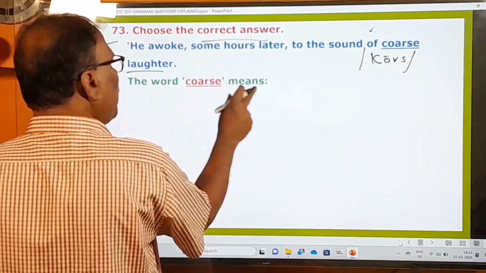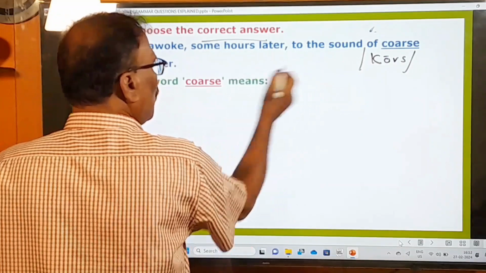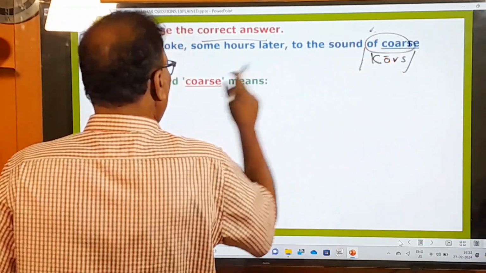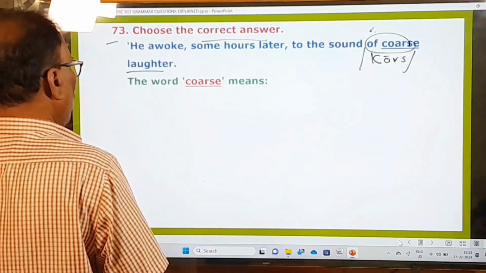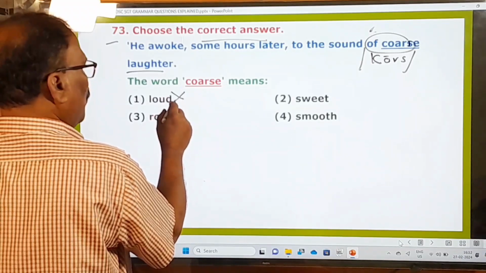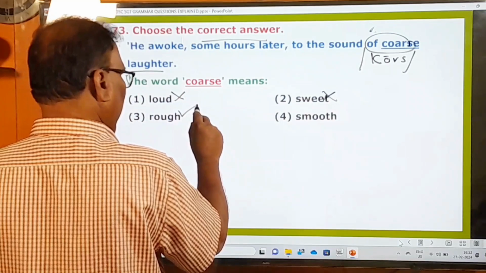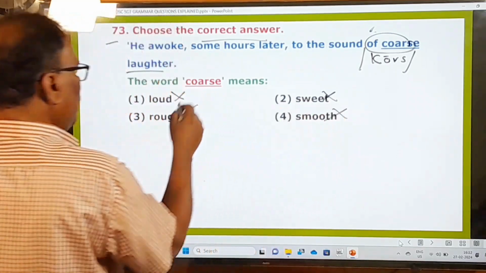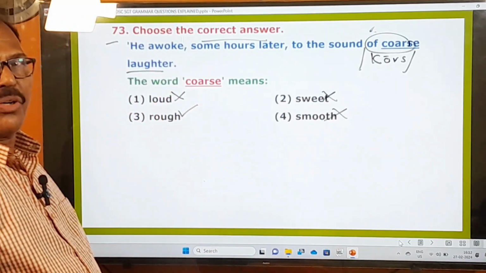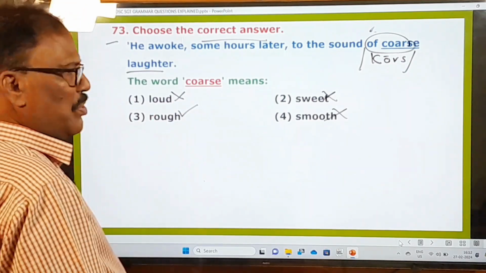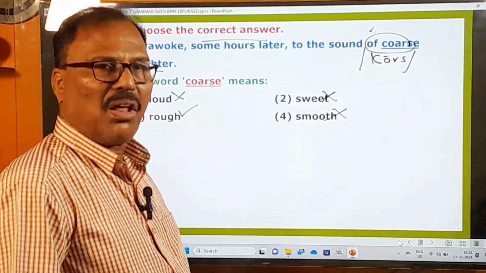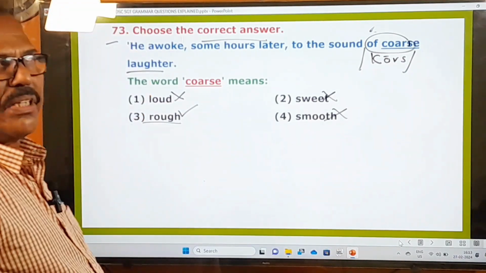The word coarse means, okay, from this sentence, coarse is selected and this is underlined. And what is the meaning of this coarse? Coarse means what? Loud? No. Sweet? No. Rough? Okay. Smooth? No. Coarse means rough. Coarse cloth means rough cloth. Canvas shoes are made of coarse cloth. And now let's go to the 74th question.